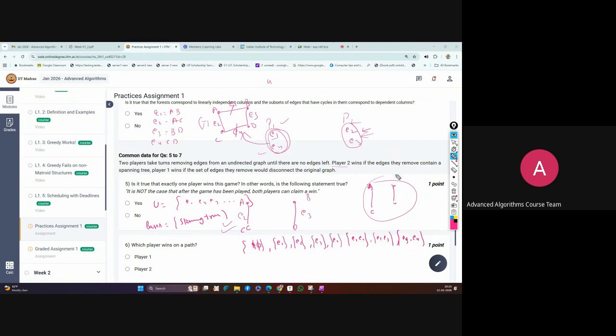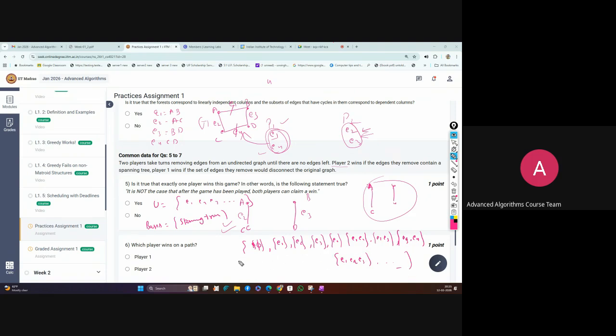After that, you will get combinations of three. In this graph, three edges will also not make a cycle, for example E1, E2, E3. Once you add the fourth edge, that will make a cycle. So you have this family, and this is a matroid.